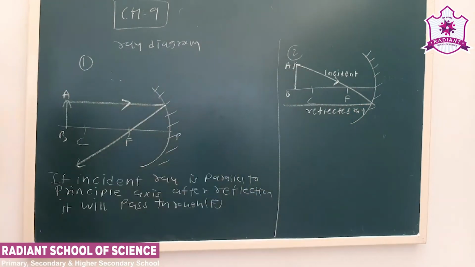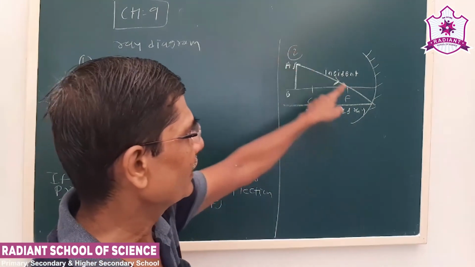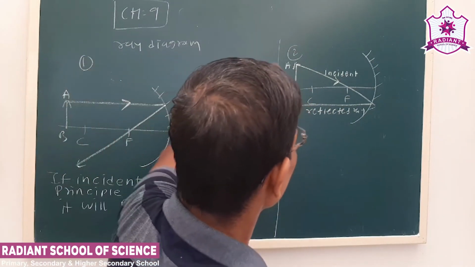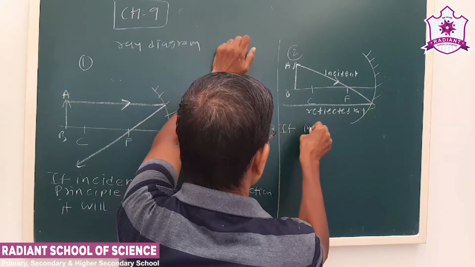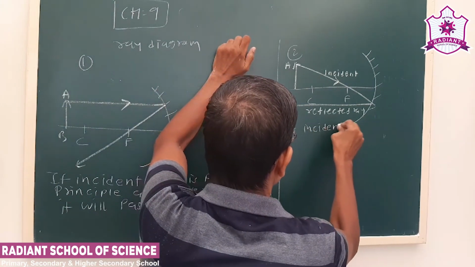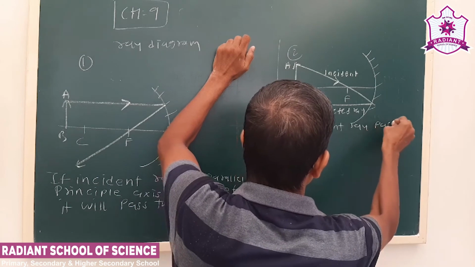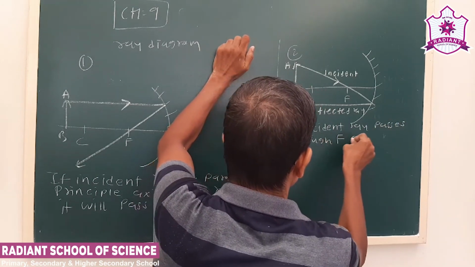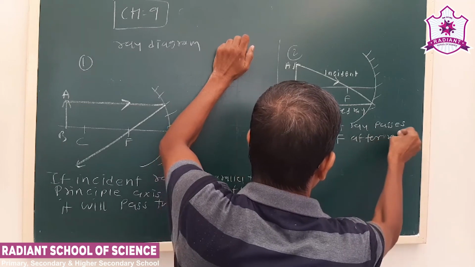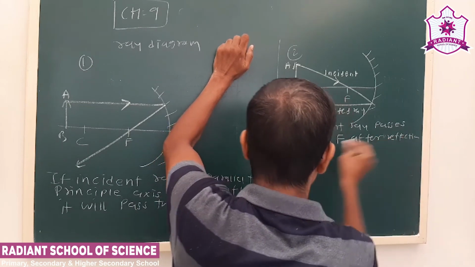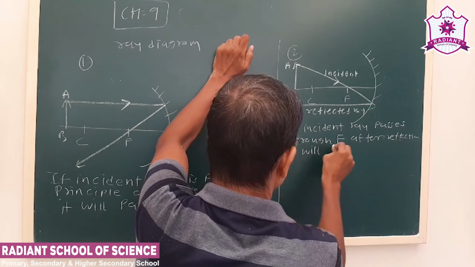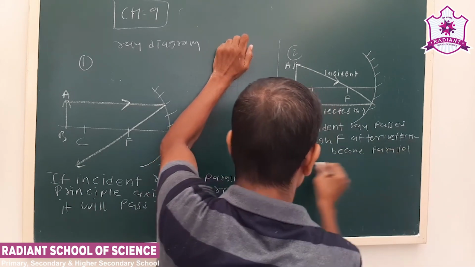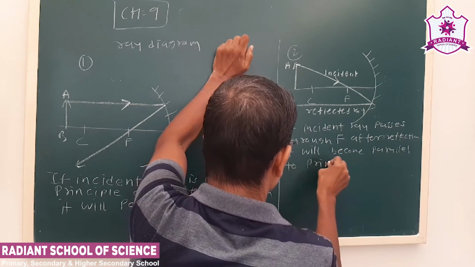If the incident ray passes through F, after reflection it will become parallel to the principal axis.